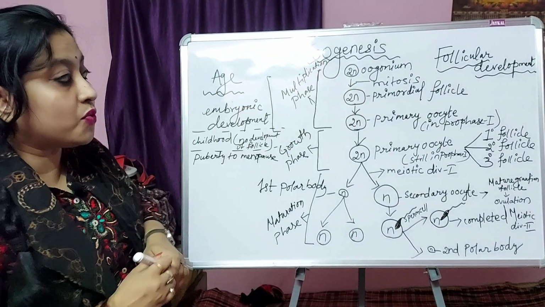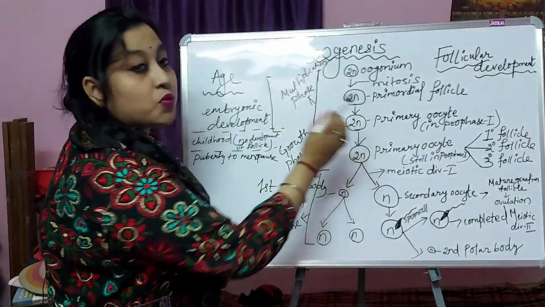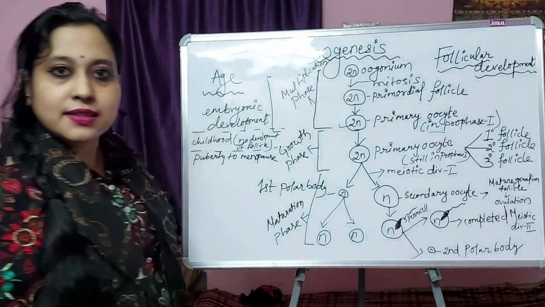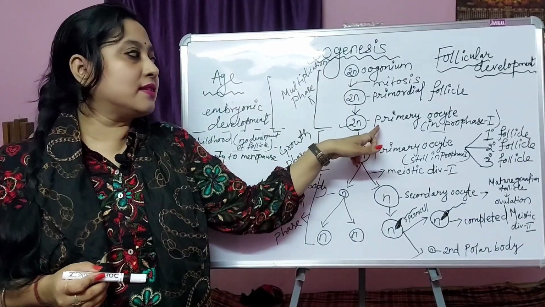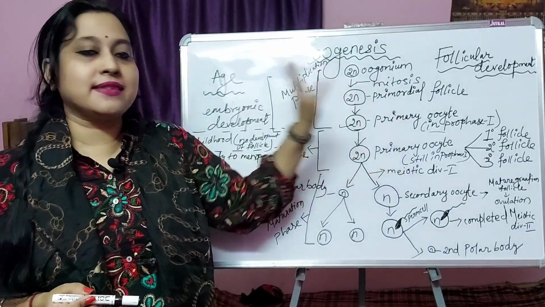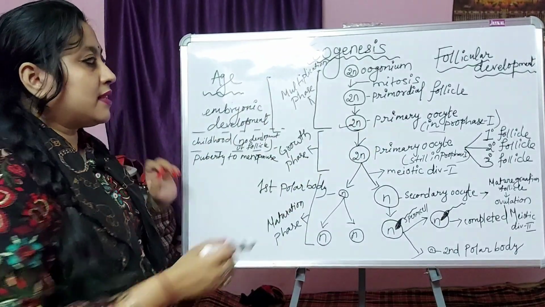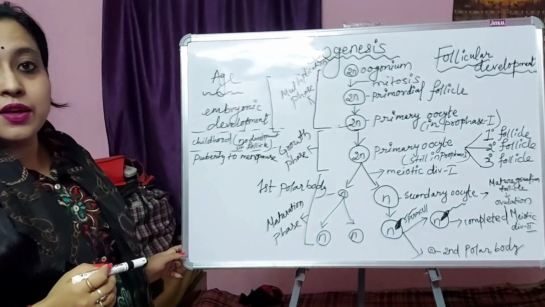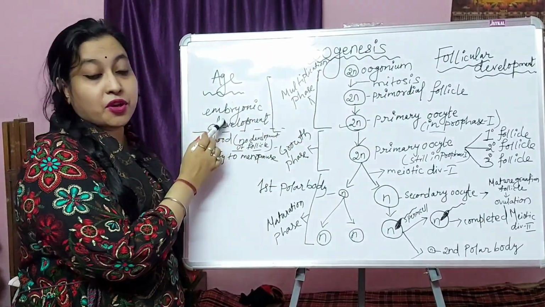This primary oocyte gets arrested in prophase 1. It enters meiosis, but it does not complete meiotic division 1. It enters prophase and gets arrested in prophase 1. This whole phase is called the multiplication phase, and this process takes place in embryonic development.